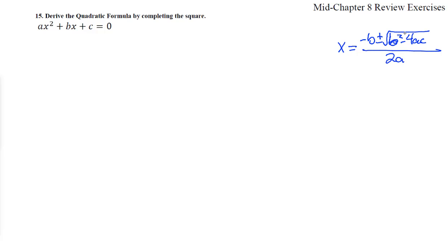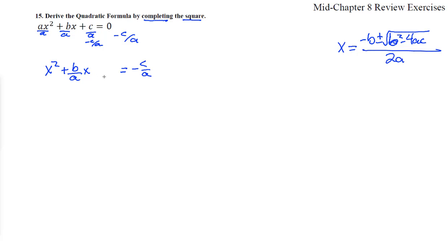So that's the quadratic formula. That's what we have to produce from here by completing the square. So just writing that down is not sufficient. So by completing the square, we need to get rid of this leading coefficient and pull that guy over to the other side. So subtract, divide by a everywhere, and then subtract that c over a from both sides. So we now have x squared plus b over a x, leave a space, equals negative c over a.